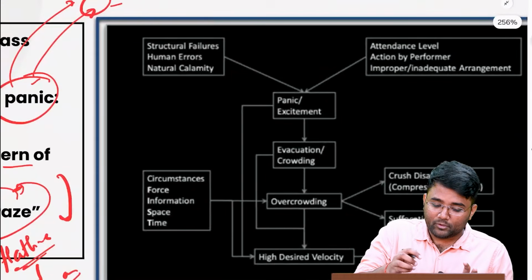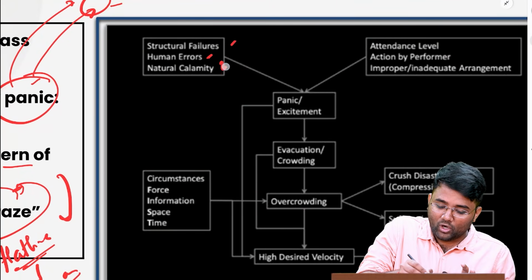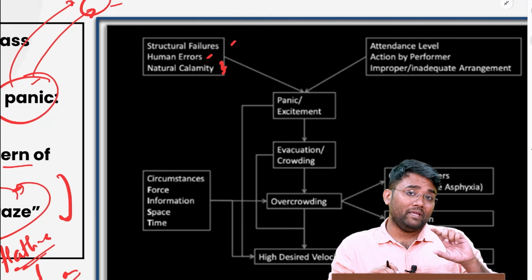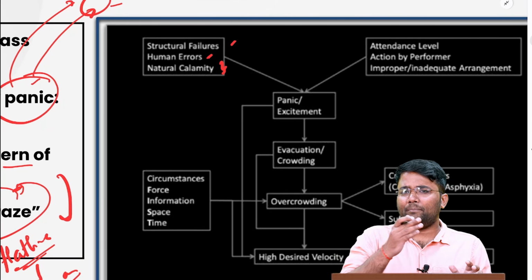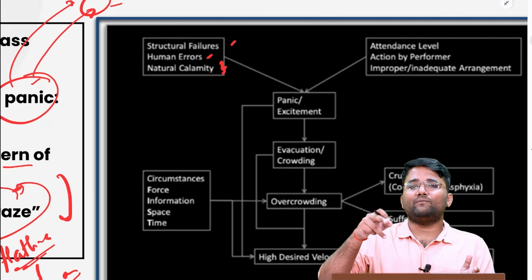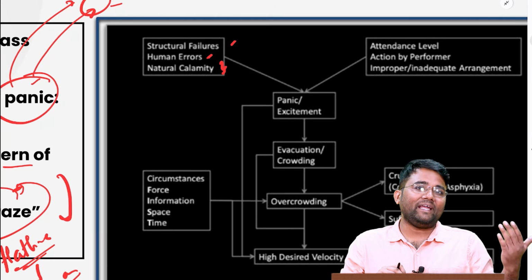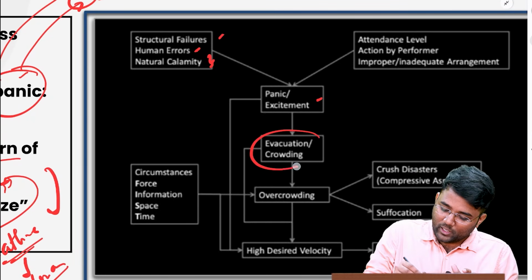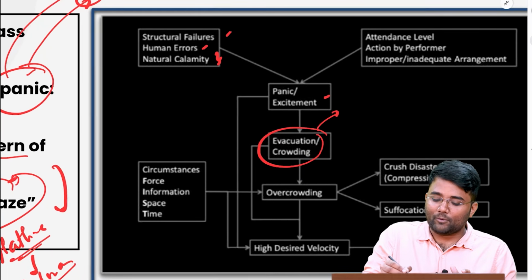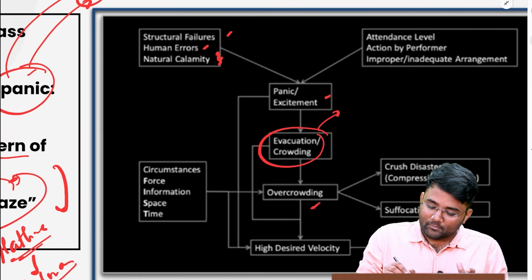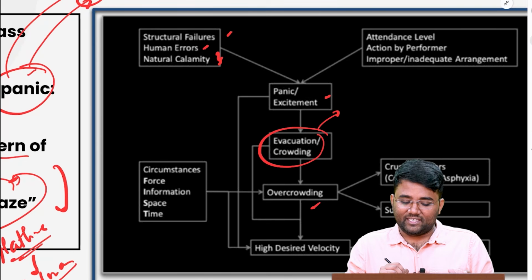Also, it might happen because of structural failure, human errors, or natural calamity. For example, the Elphinstone Bridge collapse happened mainly because of huge rainfall within a few hours, and that led to a huge population reaching that foot over bridge and created a panic kind of situation. Within this panic or excitement, evacuation or crowding might happen. If there is proper planning, the people might be evacuated, or if there is too much overcrowding, that might lead to crush disasters, suffocation, or trample disasters.